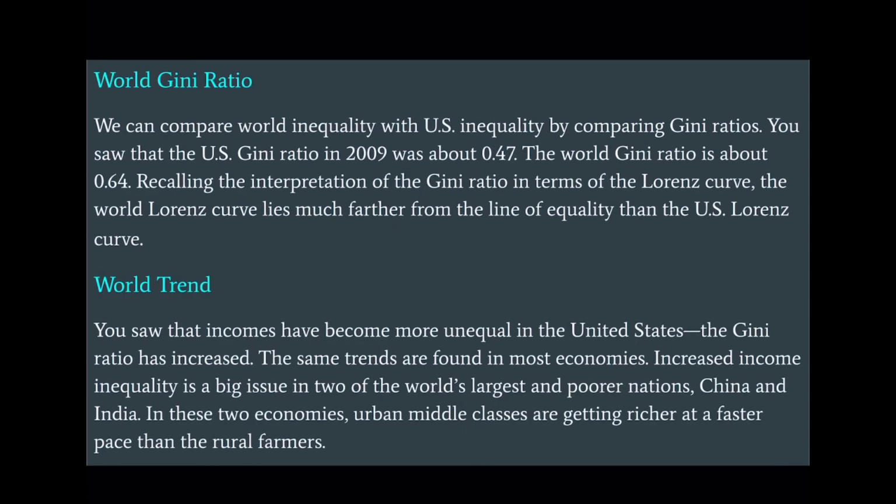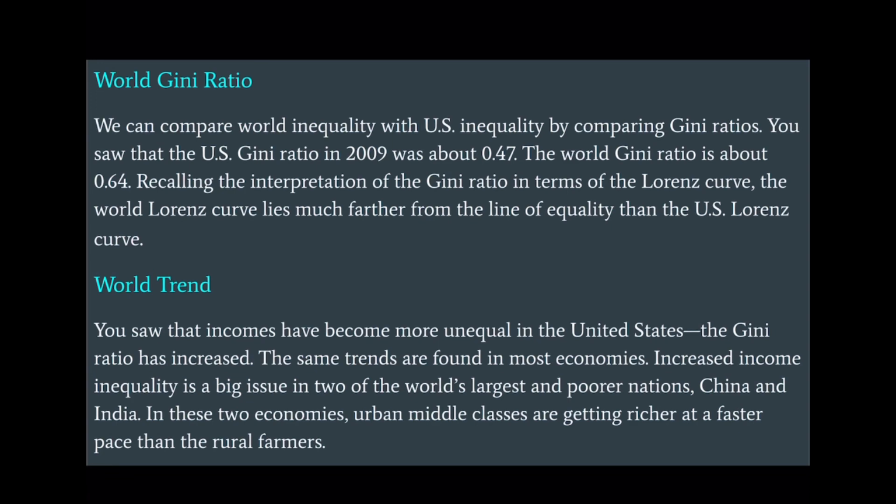World Gini ratio. We can compare world inequality with US inequality by comparing Gini ratios. You saw that the US Gini ratio in 2009 was about 0.47. The world Gini ratio is about 0.64. Recalling the interpretation of the Gini ratio in terms of the Lorenz curve, the world Lorenz curve lies much farther from the line of equality than the US Lorenz curve.